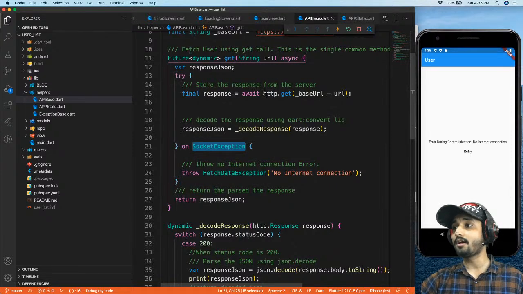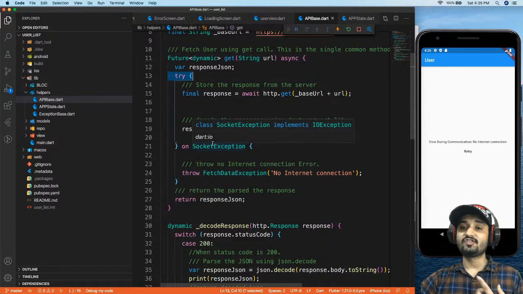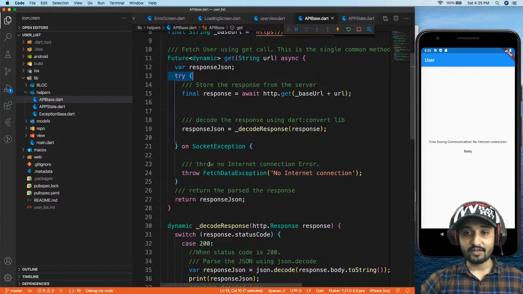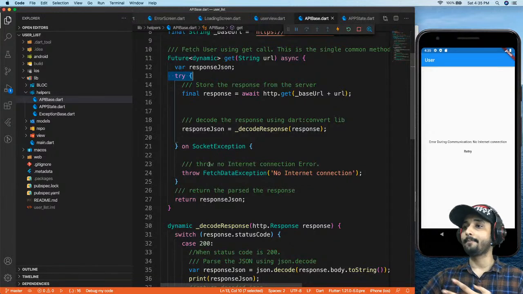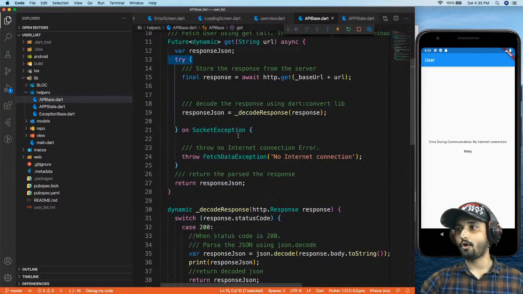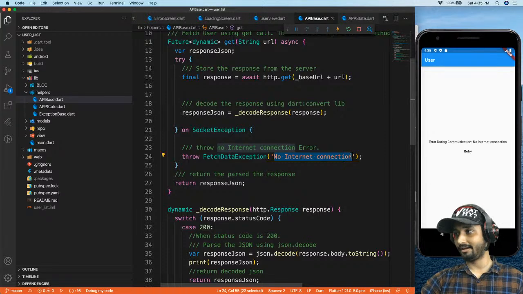So when you make a call http.get from here, right, from your API base.dart, I have kept it in my try so that easily I can check whether there is an internet connection available or not, right? So before I make an internet call, I'm going to make sure that I have an internet connection or not. Whenever I try to communicate with the server, I'm going to get a socket exception, and I'm going to get this message right over here, no internet connection, right?